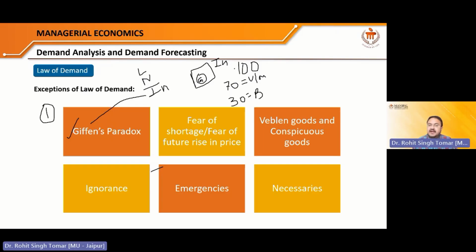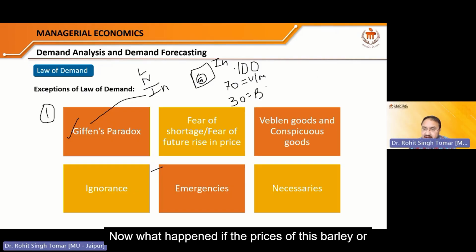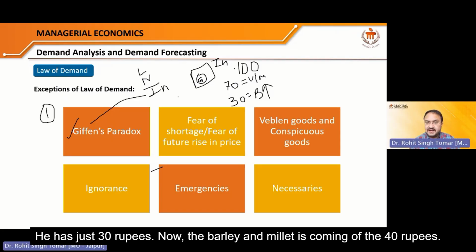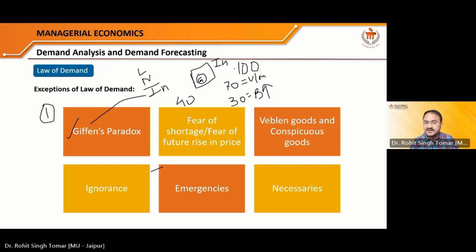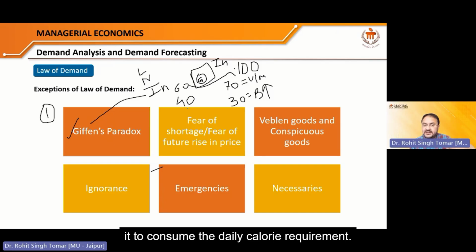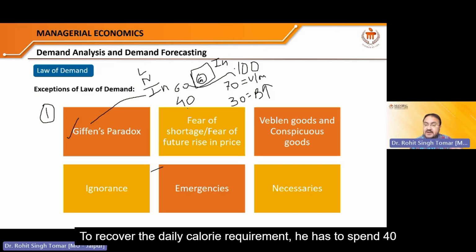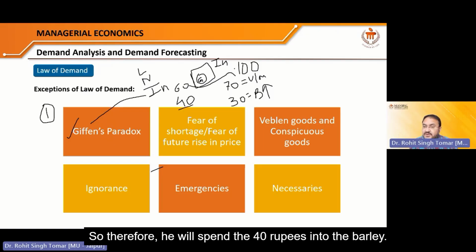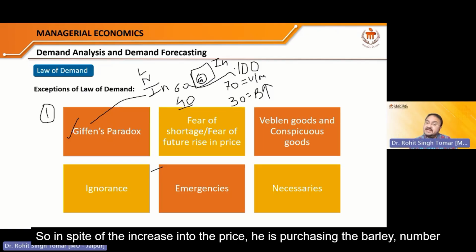Agreed? Agreed. Now what happens if the price of this barley or millet increases? What will happen? He has just 30 rupees. Now the barley and millet is coming at 40 rupees. So he has just 60 rupees to pay for the vegetables. Less. And he has to spend 40 rupees because it is his staple, which he has to consume to meet the daily calorie requirement. Otherwise, the calorie requirement will not be met. So therefore, he will spend the 40 rupees on the barley. So in spite of the increase in the price, he is purchasing the barley.